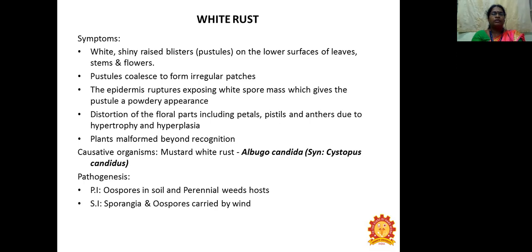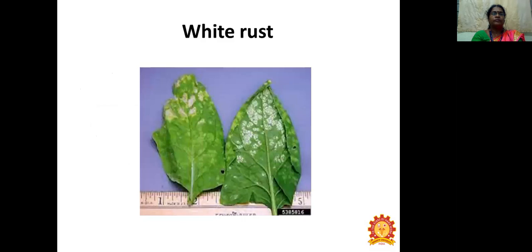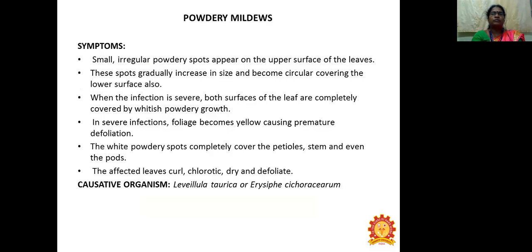Pathogenesis: primary infection is by spores in soil and perennial weed hosts. Secondary infection is by sporangia or oospores carried by wind. So this is the symptom of white rust in Amaranthus. You can see the raised white pustules on the lower side of the leaf. On the upper side, we can see necrotic patches.